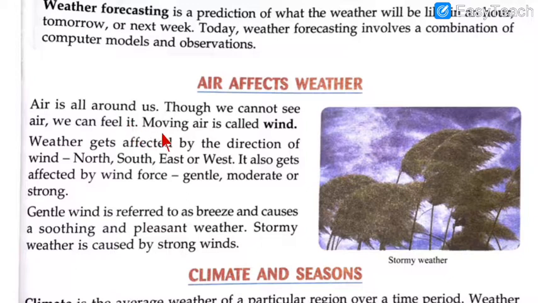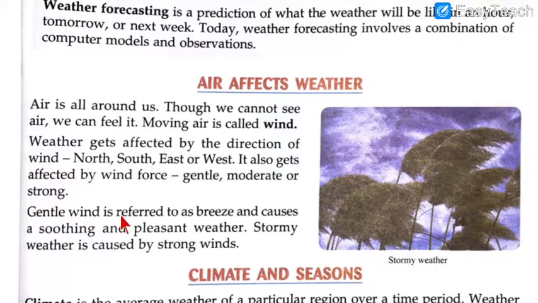We cannot see that. Moving air is called wind. This is also what you know and what was given in your textbook. Weather gets affected by the direction of the wind, north, south, east and west. It also gets affected by wind force, gentle, moderate or very strong. These are the different levels of force made by the air. It might be very gentle, so you can sit in the garden, you can enjoy the day. It might be moderate, so that you will not like it, because the dust comes up in the air and goes into the eyes. It might be very strong in the form of a storm.